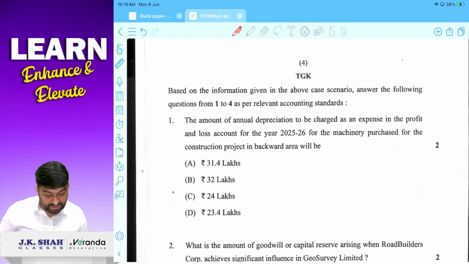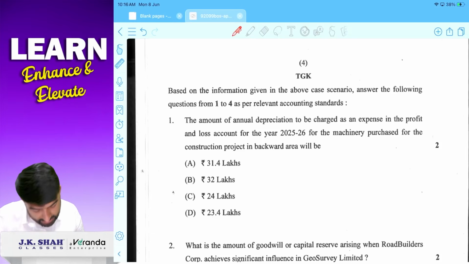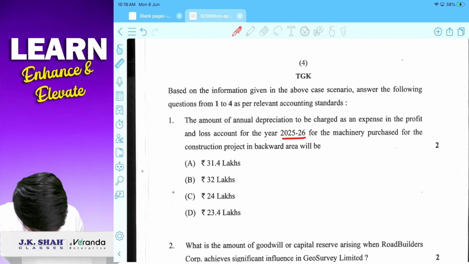So depreciation calculate करना पड़ेगा. So the amount of annual depreciation to be charged as an expense for the year 25-26 for the machinery purchased for the construction project in backward area. Correct? So depreciation calculate करना है.